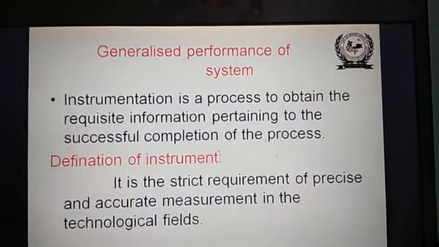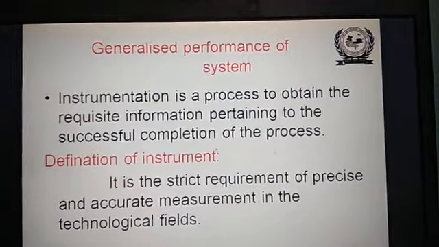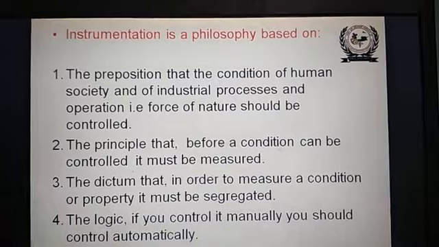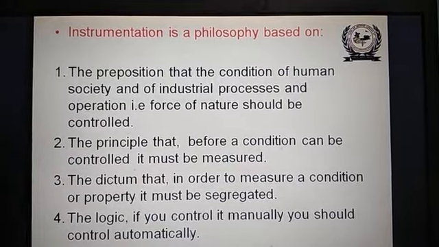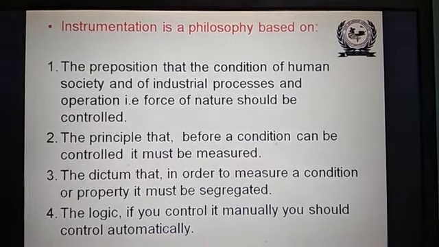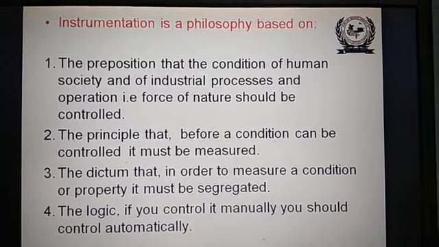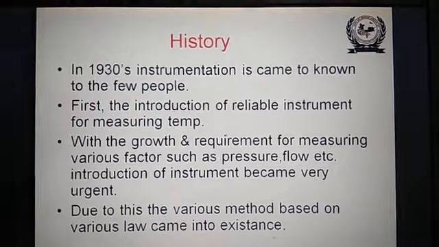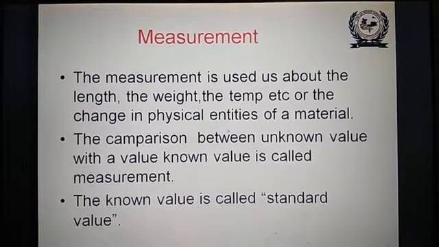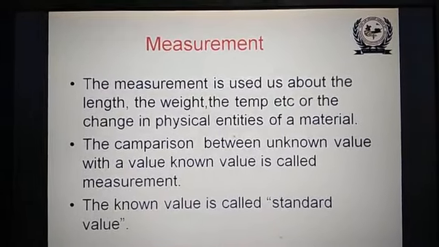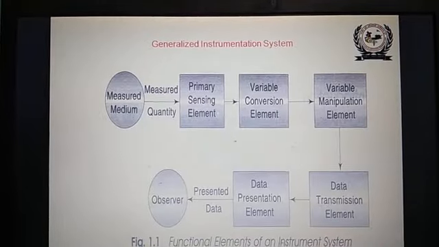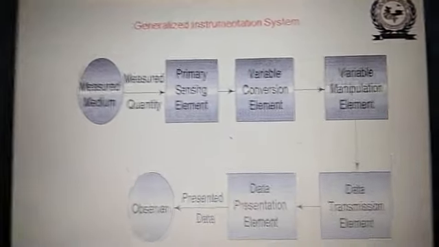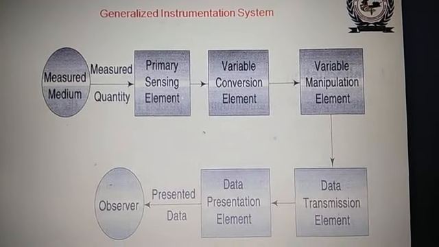Then we have gone through this generalized performance of a system, definition of the instrument, then instrumentation philosophy based on the different principles, then history of the instrumentation which we have seen in short, what is measurement is also seen, and then we have gone through this generalized instrumentation system.